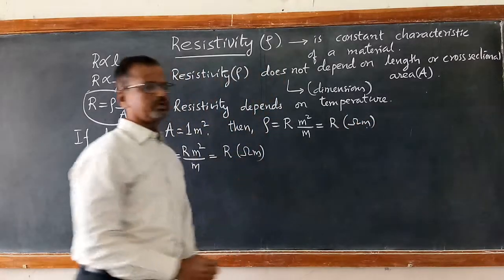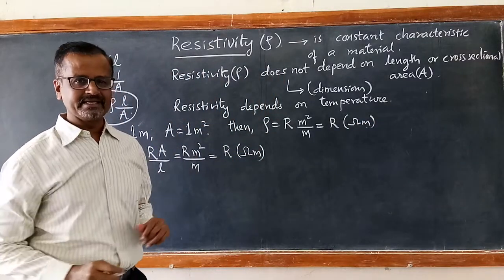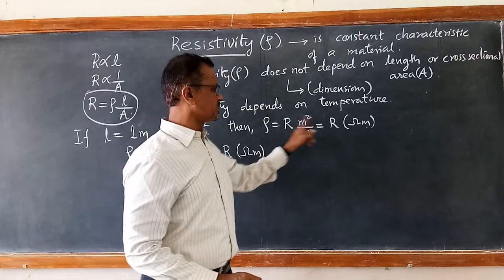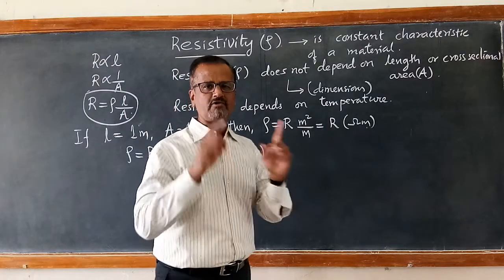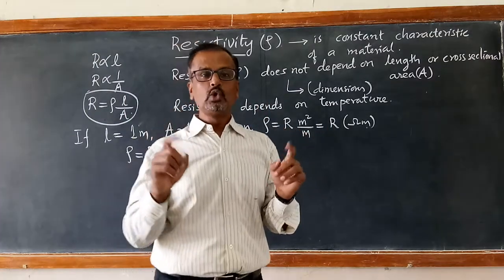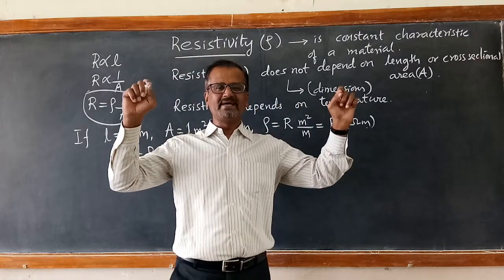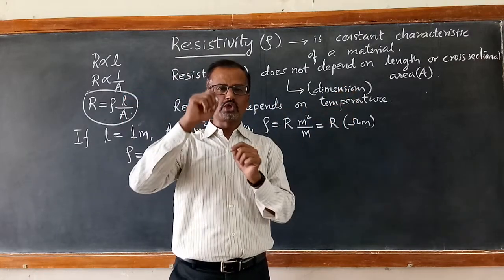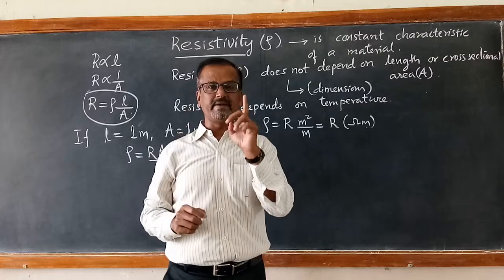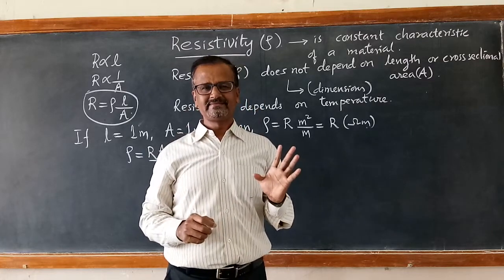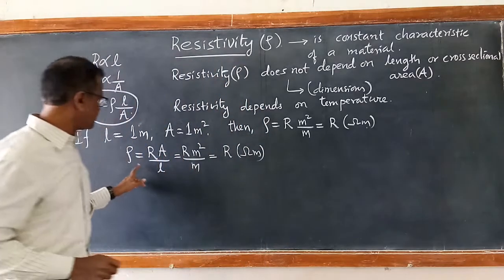So this helps us to define what is resistivity. Resistivity is equal to the resistance of a conductor whose length is 1 meter and whose cross-sectional area is 1 meter square. I think you got the point from here.